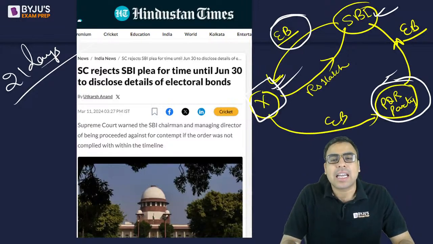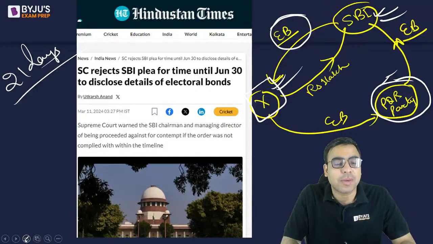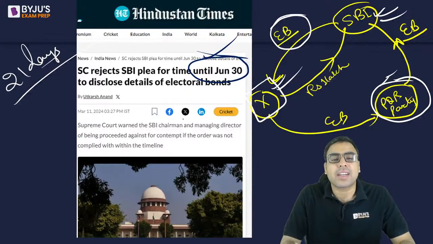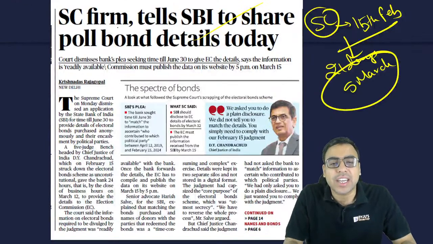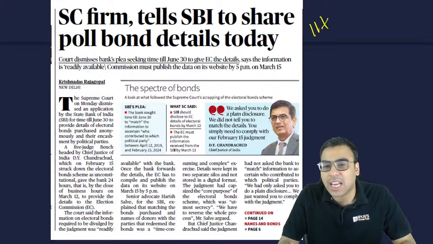But later on the SBI went to the Supreme Court and said, sir, we need 4 months' time; we can reveal this information by 30th June. When this matter was heard yesterday, the Supreme Court rejected the petition and said you are supposed to reveal the information now.